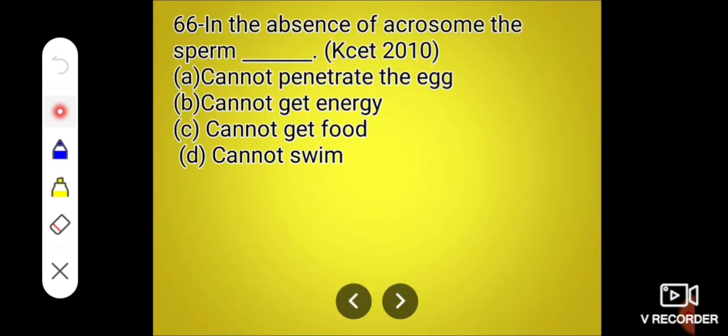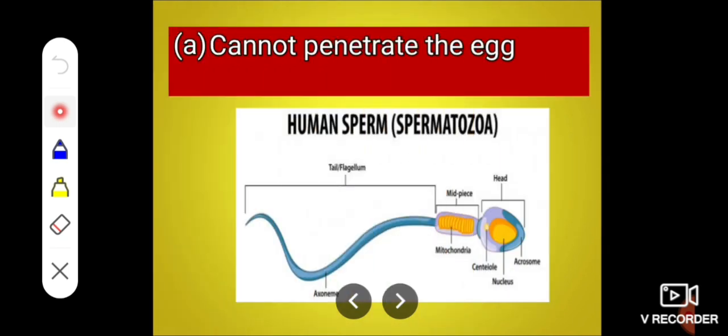In the absence of the acrosome, the sperm cannot penetrate the egg, cannot get energy, cannot get food, cannot swim. See here, energy is provided by mitochondria. Then swimming ability is due to the tail. Means these two options are incorrect, and food is not provided by the acrosome. Means the correct option is that it cannot penetrate the egg, as the acrosome secretes the enzyme hyaluronidase which dissolves the corona radiata. So the correct option is C, cannot penetrate the egg.